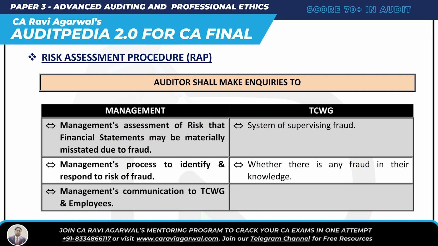So, very simple risk assessment procedure. First point, the auditor will make inquiry of TCWG. What is he going to ask? The system of supervising fraud. Whether there is any fraud in your knowledge, please tell me. What is he going to ask management? He will say, management's assessment of the risk that the financial statements may be materially misstated due to fraud, tell me. Management's process to identify and respond to risk, please tell me. Management, what are you communicating with TCWG and employees? Tell me. This is the risk assessment procedure.